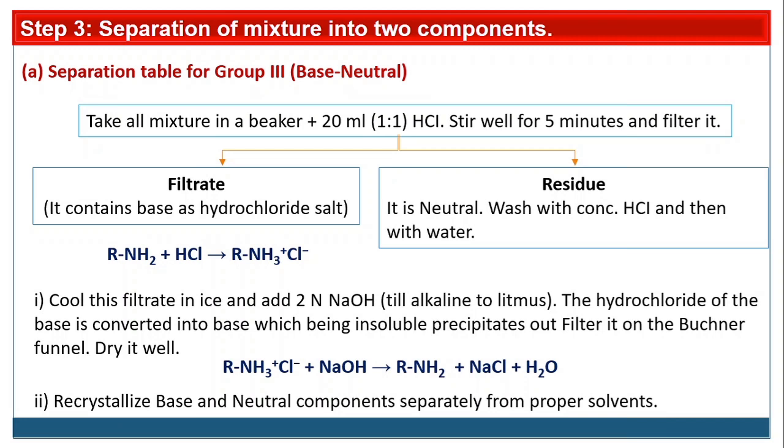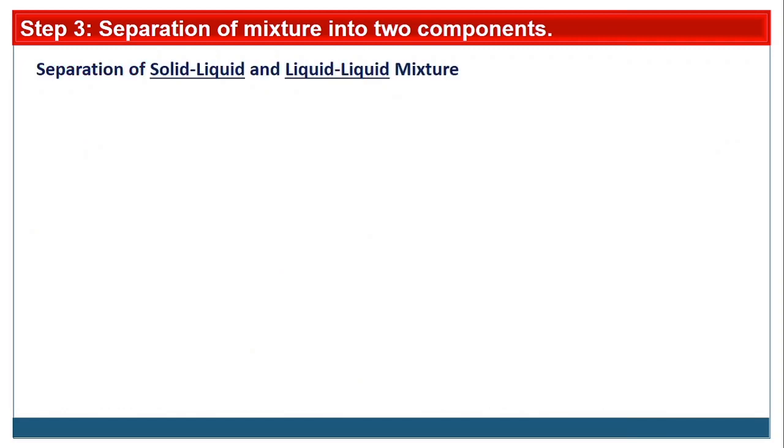Table first, if the first component is acid. Table second, if the first component is phenol. Table third, if the first component is base. So you have to study these tables very carefully with the reactions. Now the separation table for solid-liquid and liquid mixtures. As we know, in case the nature of the mixture is solid-liquid or liquid, you have to separate it first and then do the type determination.